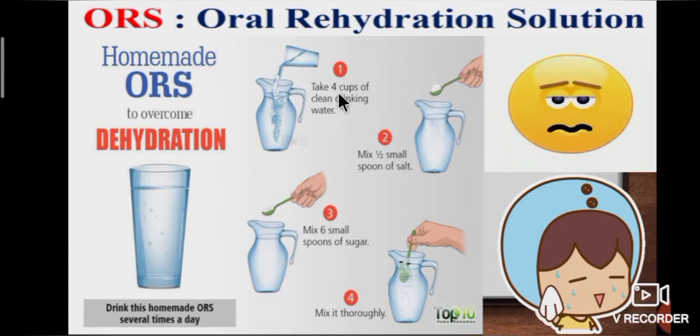Let's see the preparation of ORS. Take a jug and pour 4 cups of drinking water. Second step, add half a small spoon of salt. Third step, mix in 6 small spoons of sugar. Last step, mix it thoroughly. Yes, this solution is called ORS, oral rehydration solution.